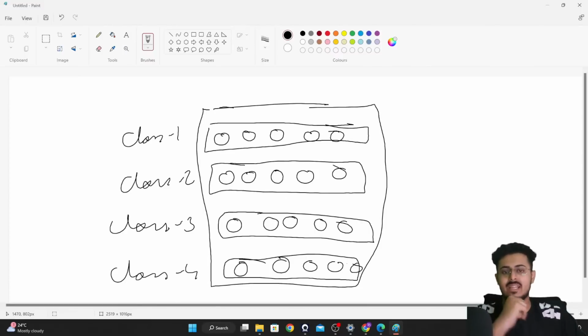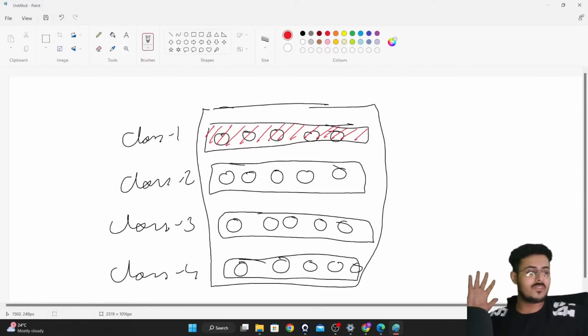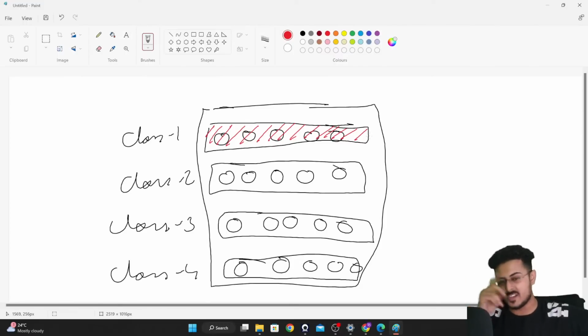Now, let's say that class 1 will be wearing red color clothes. So all the students that are in class 1 will be wearing red color clothes, right, guys? All the students present in class 1 will be wearing red color clothes. Am I right or wrong, guys? Please let me know. I know, guys, my drawing is like Picasso, because Picasso also couldn't draw straight lines. Similar to that, I'm also not able to draw straight lines. So all the students present in class 1 will be wearing red color clothes.